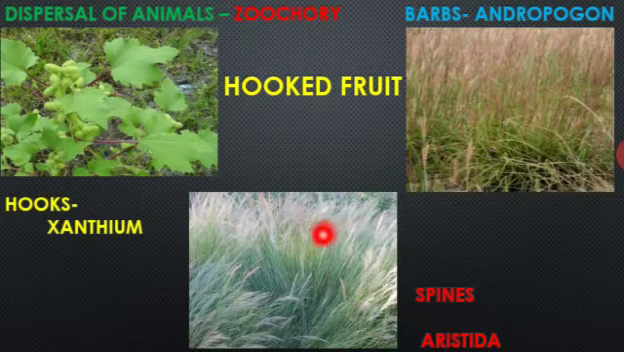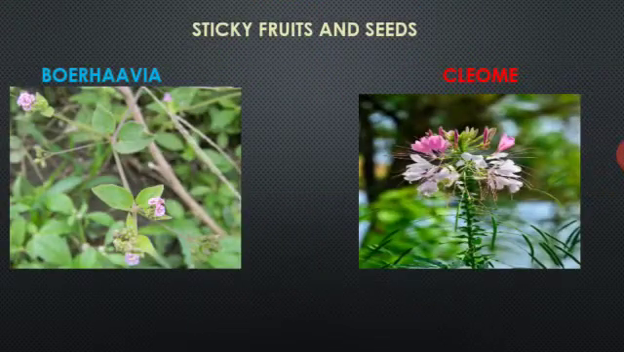The same thing for spine-like structures, easily they stick on the clothes or animal furs. Okay, so the dispersal takes place with the help of animals. Okay, next in animals, same thing, they have sticky fruits as well as seeds. So again, Boerhavia as well as Cleome. Here the fruits have glandular hairs that can adhere to the fur of grazing animals. When the animals are grazing, they stick on the fur. So here it takes place with the help of animals.